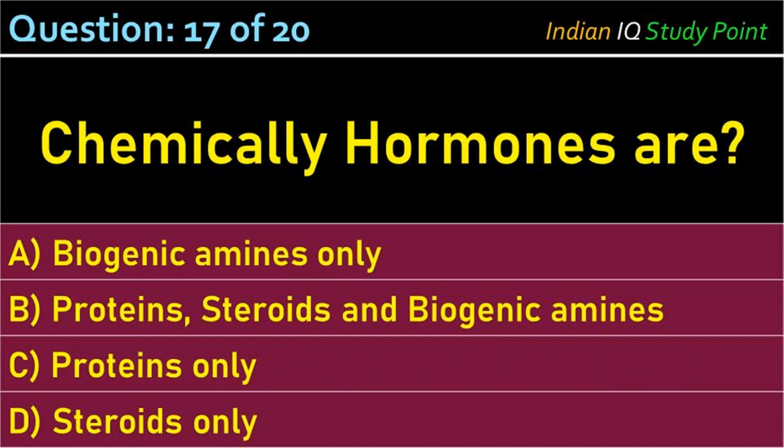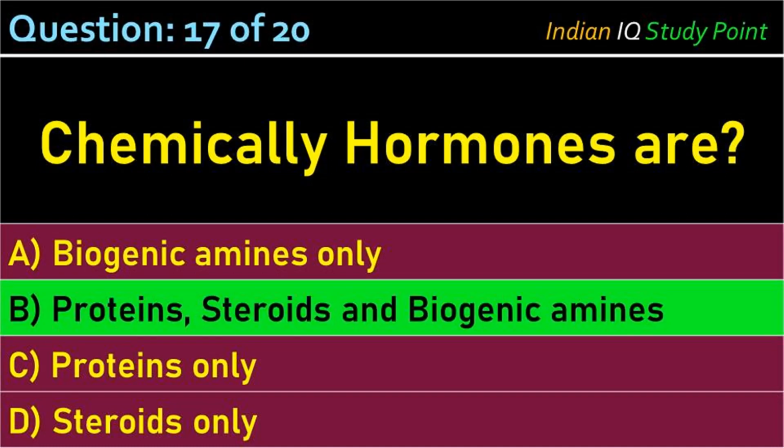Coming to the next question. Chemically, hormones are: option A, biogenic amines only. B, proteins, steroids and biogenic amines. C, proteins only. D, steroids only. And the correct answer is proteins, steroids and biogenic amines.